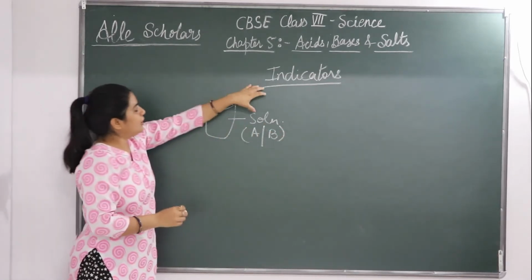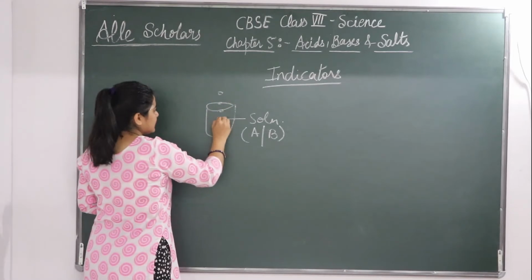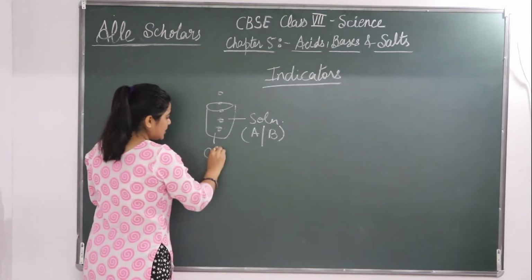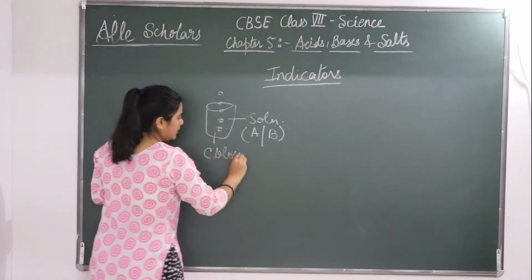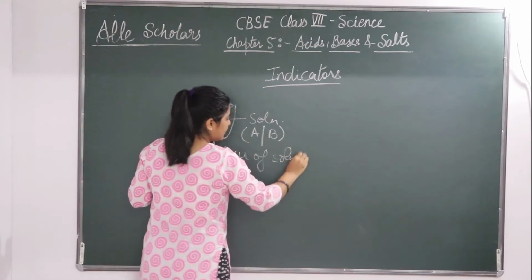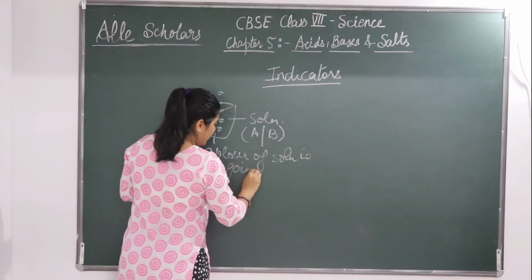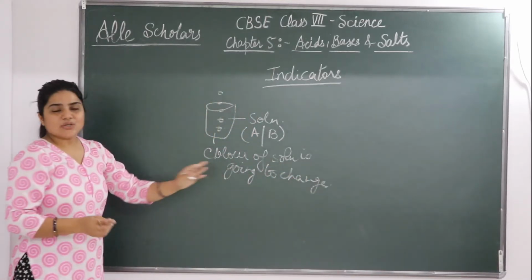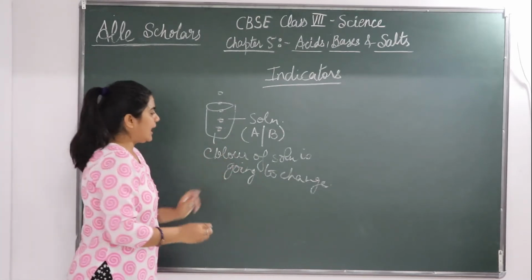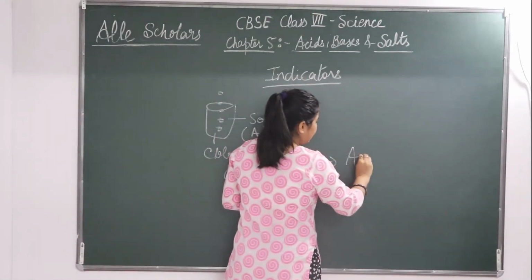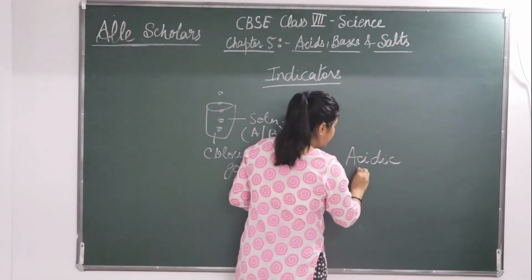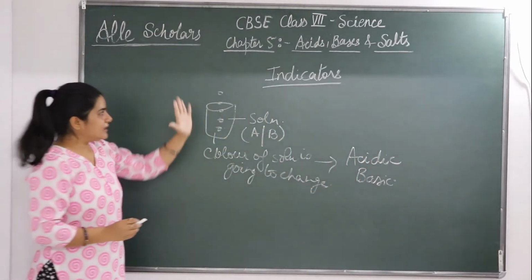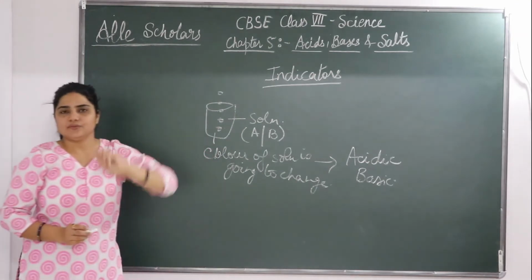Okay, when you put this indicator in this solution, the color of the solution is going to change. Okay, so on the basis of this change of color, we can identify whether a chemical substance is acidic in nature or it's basic in nature. Okay, so did you get what is the purpose of an indicator, how it works?